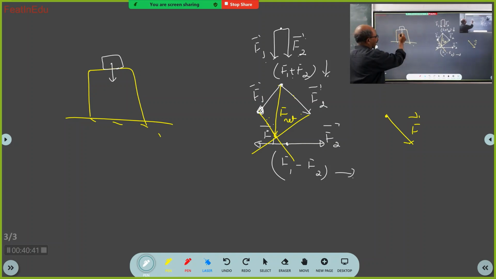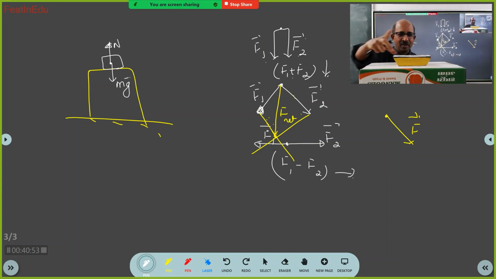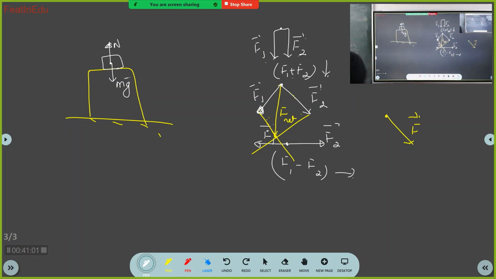Gravitational force. This gravitational force and normal. And then what I did, I pulled it. I am applying force like this, some force, not more force. So how will I show that? So I will show that I have applied force.